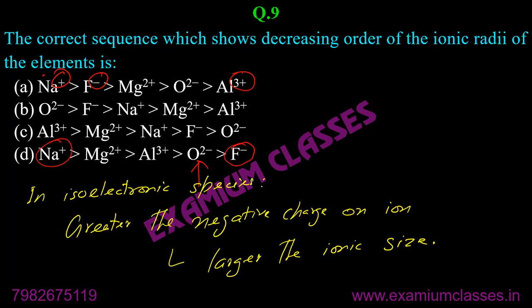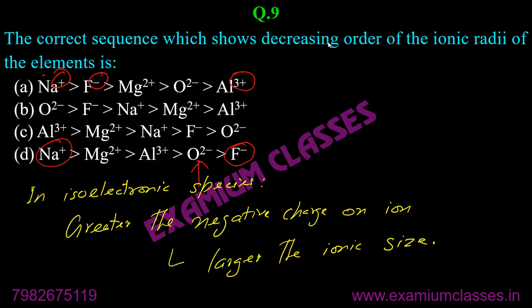Okay. Now tell me the answer. Those who were not able to give me the answer correctly, whenever you answer such questions, write the rule if you are confused. And remember, you are asked to arrange them in decreasing order. Decreasing order means you have to apply the opposite of this. You apply this rule, but then flip the answer.